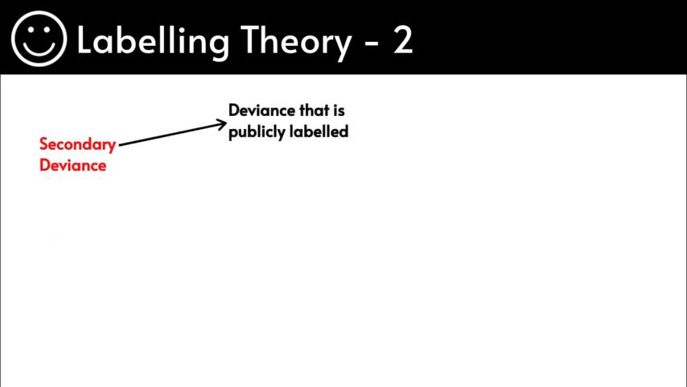Secondary deviance is deviance that is publicly labeled. So it's simply the opposite of primary deviance. Can you think of examples of secondary deviant activities that are publicly labeled and there are lots of bad consequences that come once the act has been found out? Pause and have a think.